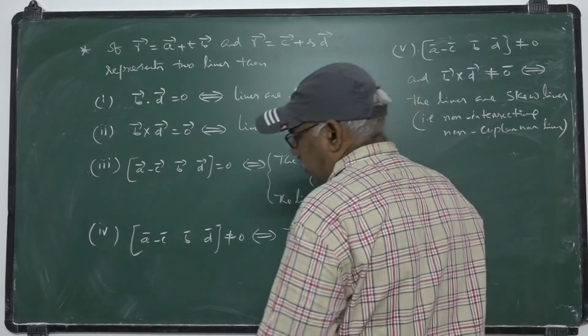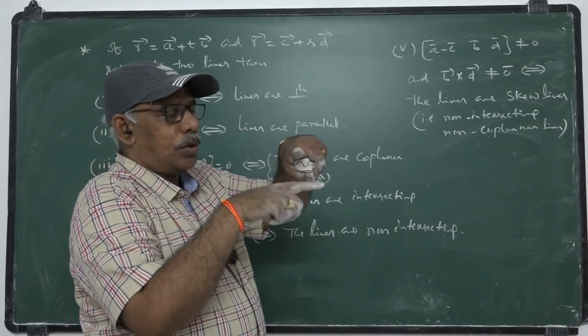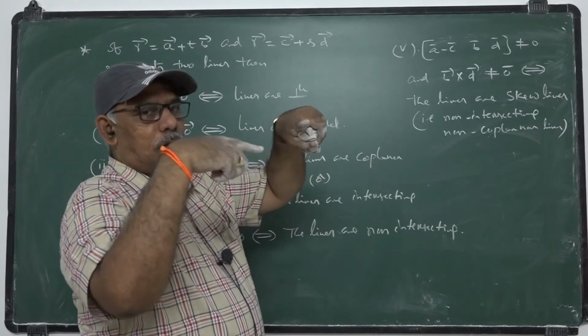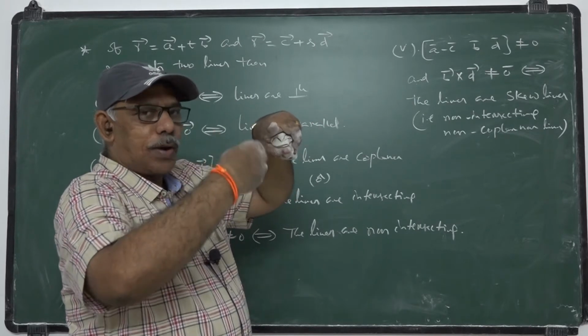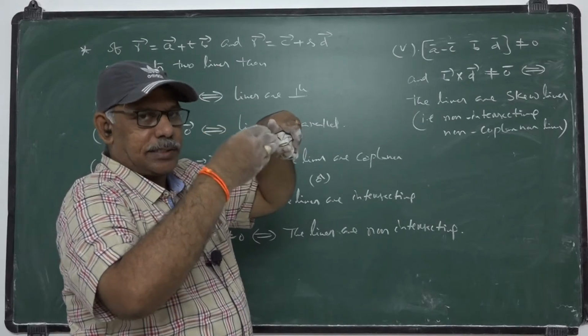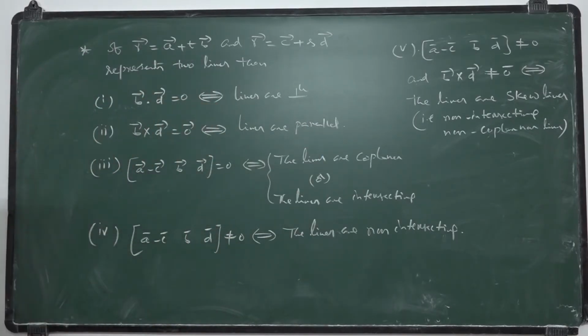They are not coplanar as well as non-intersecting, like this. They are non-intersecting but non-coplanar. You cannot find a plane through those lines. So non-coplanar, non-intersecting lines are said to be skew lines.